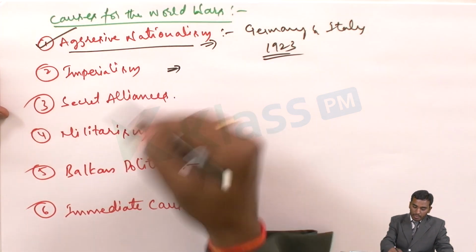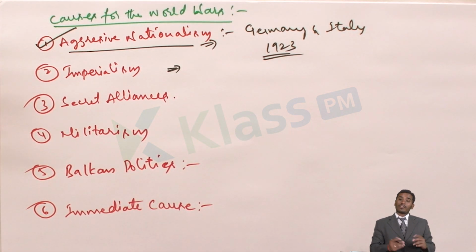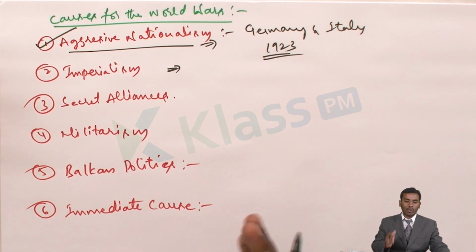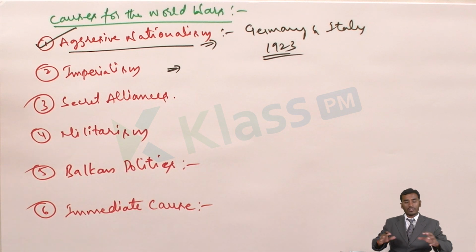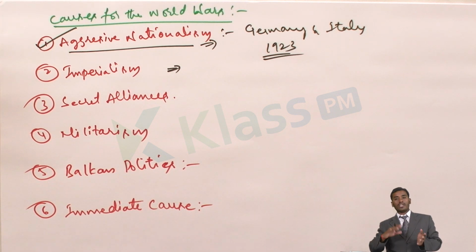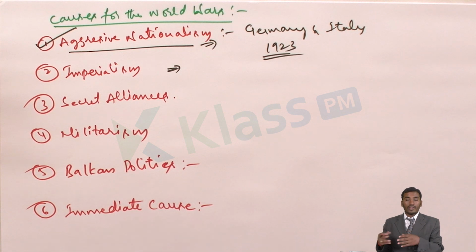Second thing is imperialism. Here, as we know, when the European nations were introduced, there was an introduction of machines and the industrial revolution took place in the European nations. At that time, they required raw material for their machines. Once the product has been manufactured, again they require a market for their products to be sold. That means they bring raw material, make their machines work, produce products, and these products again need to go to the market and be sold. Then only they can earn money.